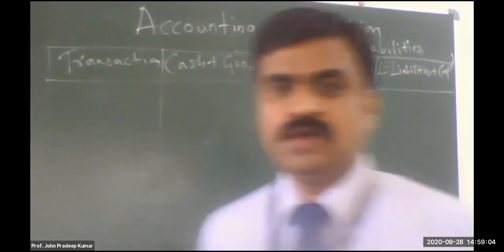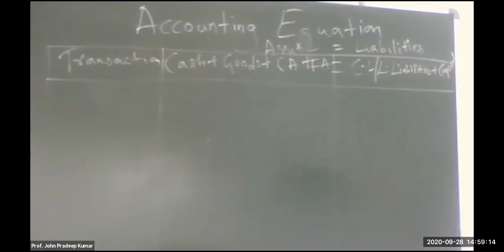So shall we start the first transaction? Yes, sir. First draw this table and keep it ready. Sir, under liabilities, what are the accounts? Current liabilities, long-term liabilities plus capital.